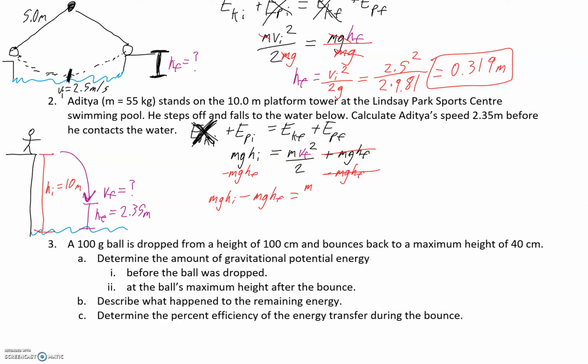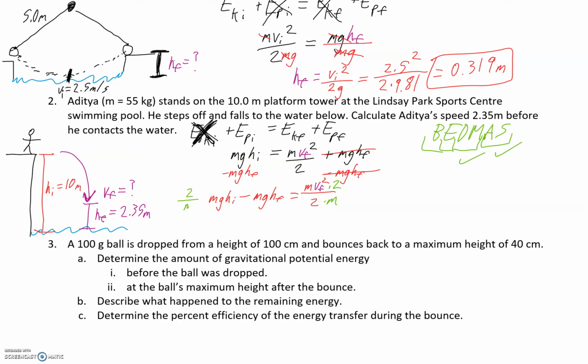equals m, like this, Vf squared. There you go, just like that. And so now what we have to do is move the 2 and the m over. So always with opposite order of operations. I always say do sections at a time. So always do addition, subtraction, then division, multiplication, then exponents, then brackets. So we already did addition, subtraction. That was our first step. Now division, multiplication. So we're going to multiply by 2, divide by m.